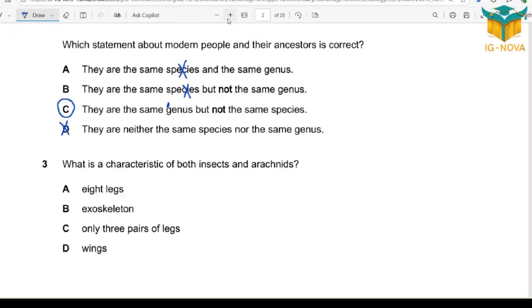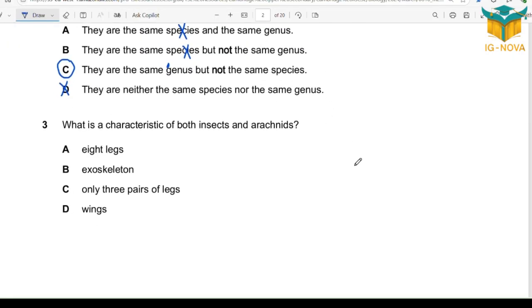Question number 3. What is a characteristic of both insects and arachnids? Again, trial and error. 8 legs, only arachnid. Exoskeleton, both of them. Don't forget, for all arthropods we have 3 common features: exoskeleton, segmented body, and jointed legs.